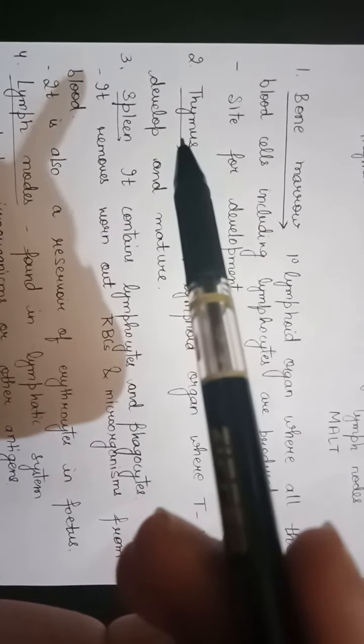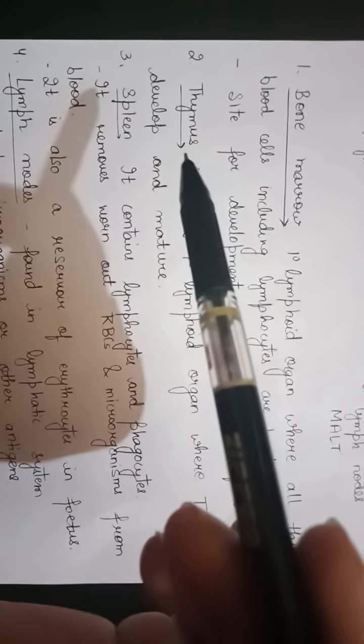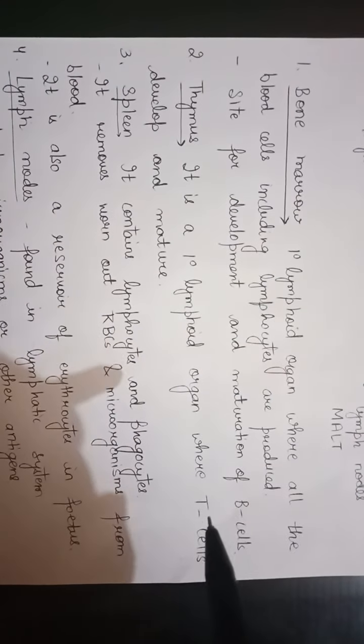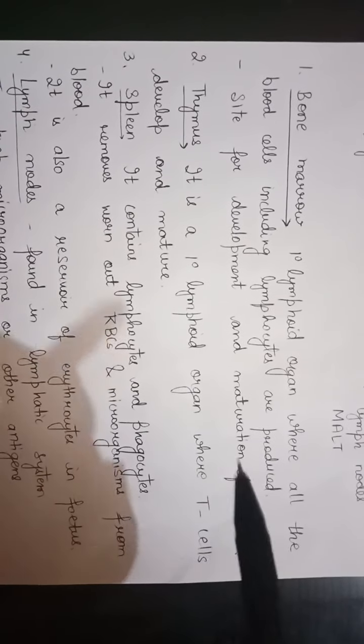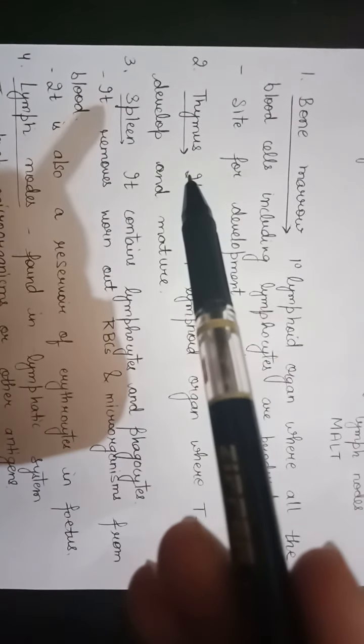The next primary lymphoid organ is the thymus. In the thymus, the T cells develop and mature. The thymus is present near the sternum region. All of you know what the sternum is, it is a part of the skeletal system.